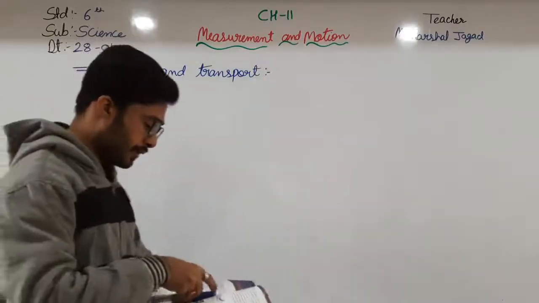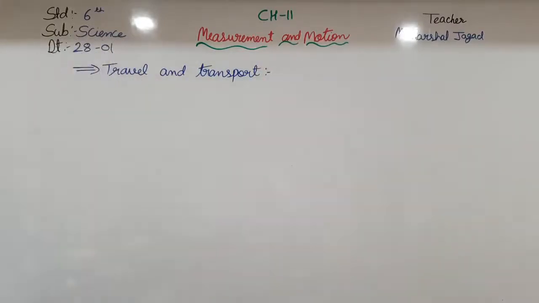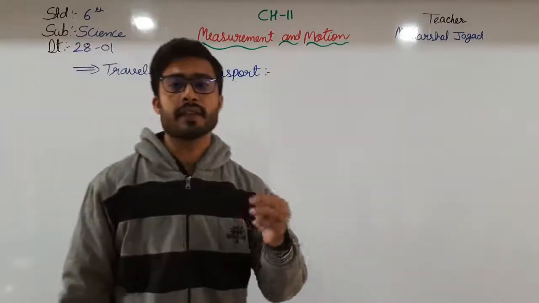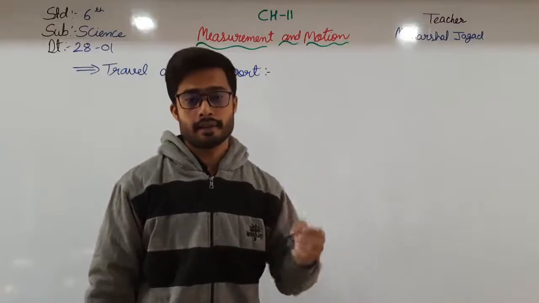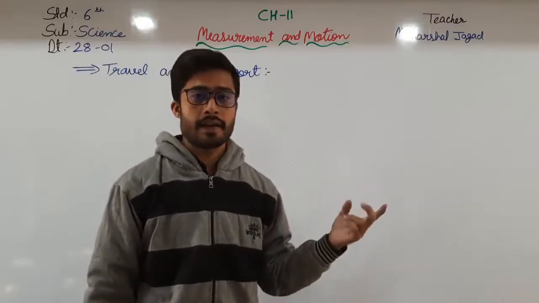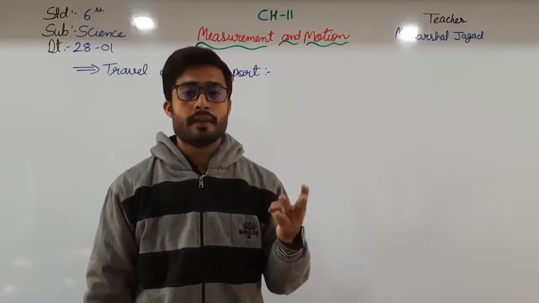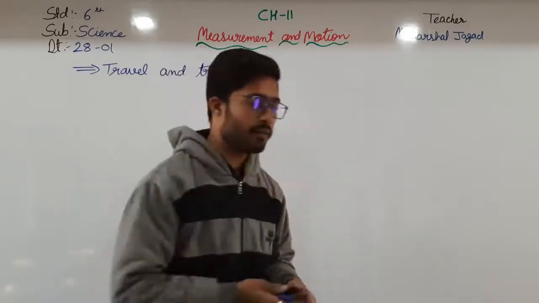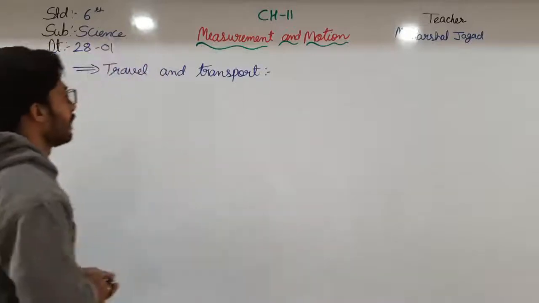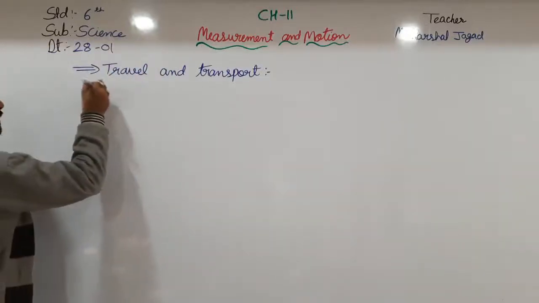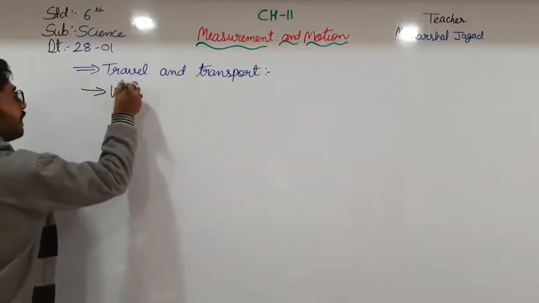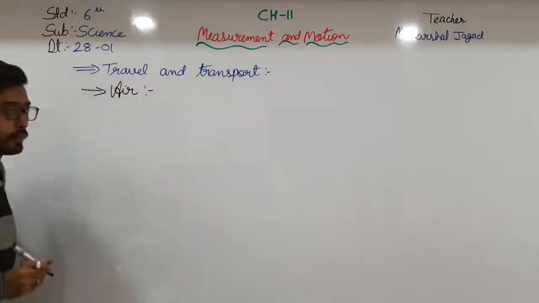Here we know that traveling and transporting are of three types. If I discuss it, it is on the air, on the water, and on the land. Three means of transport. First of all, air transport.